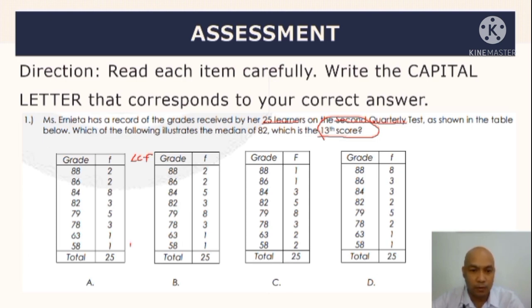So, meron kang 1, 1 plus 1 magiging 2, 2 plus 3 magiging equal kay 5, 5 plus 5 magiging 10, tapos sa 10 plus 3 magiging equal kay 13. Ibig sabihin, itong 82 na to, tatlong 82, pang 11, 12, and 13. So, meaning, ang magiging tamang sagot natin dito is letter A.